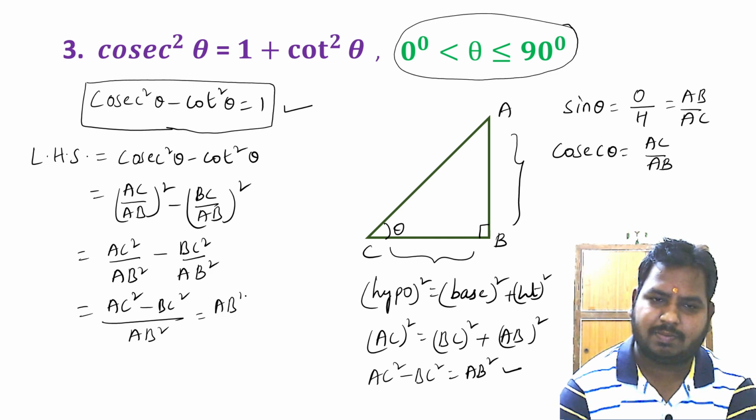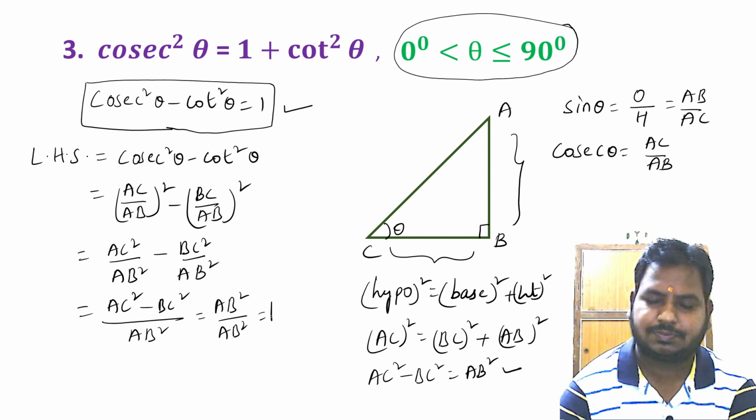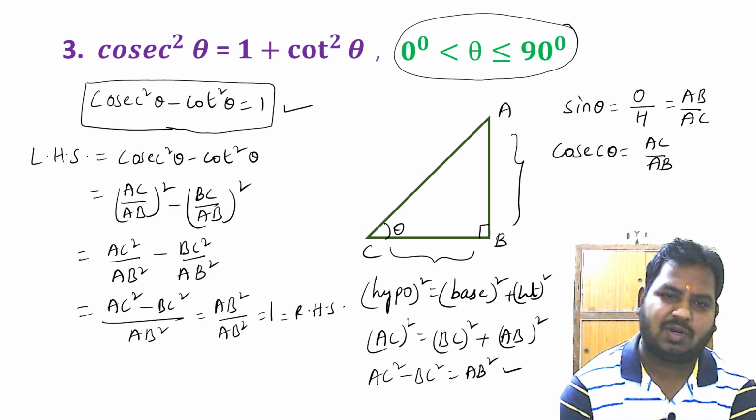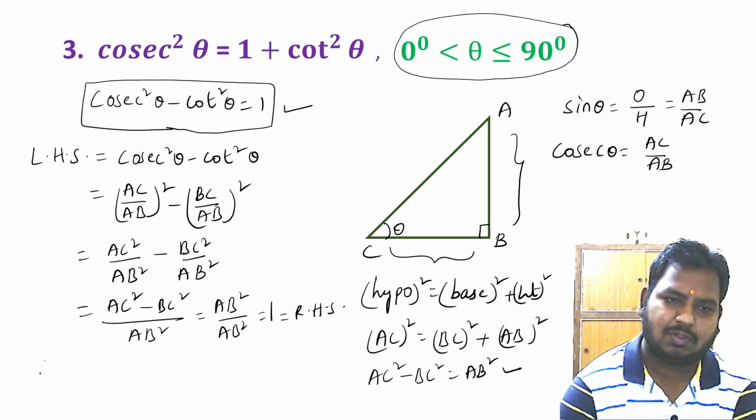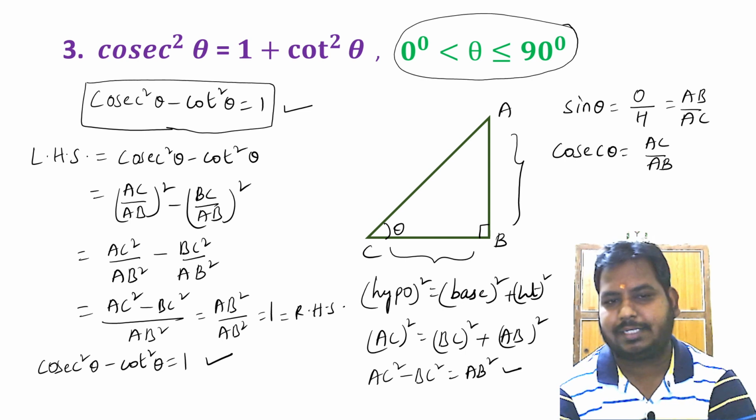We'll have AB square by AB square. AB square by AB square is 1, which is equal to RHS. So finally, what can we conclude here? We can say that cosecant square theta minus cot square theta is equal to 1 is the third identity.